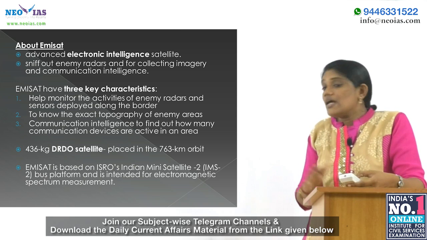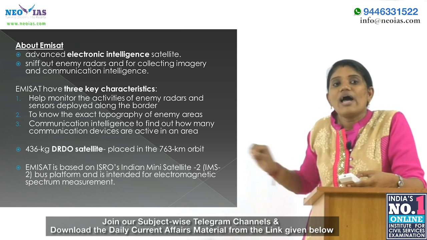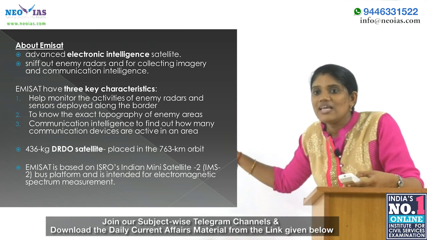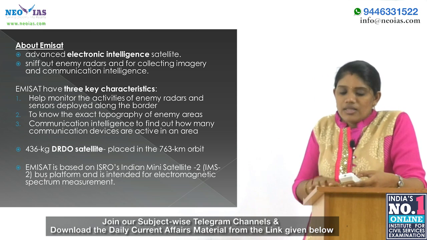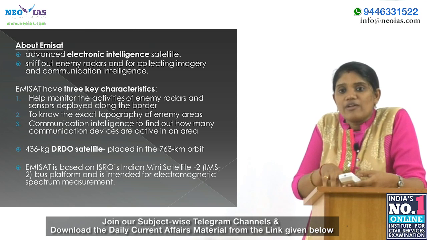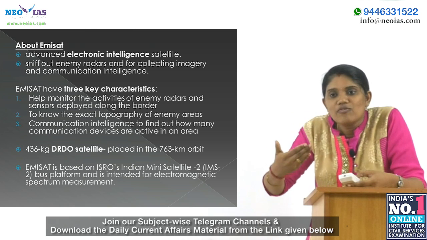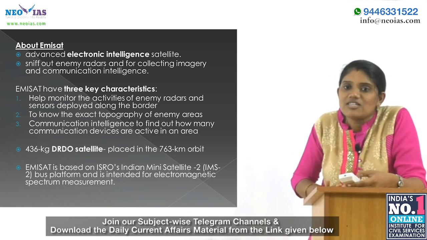This EMISAT is based on ISRO's Indian Mini Satellite 2, that is IMS-2, its base platform, and it is intended for electromagnetic spectrum measurement.